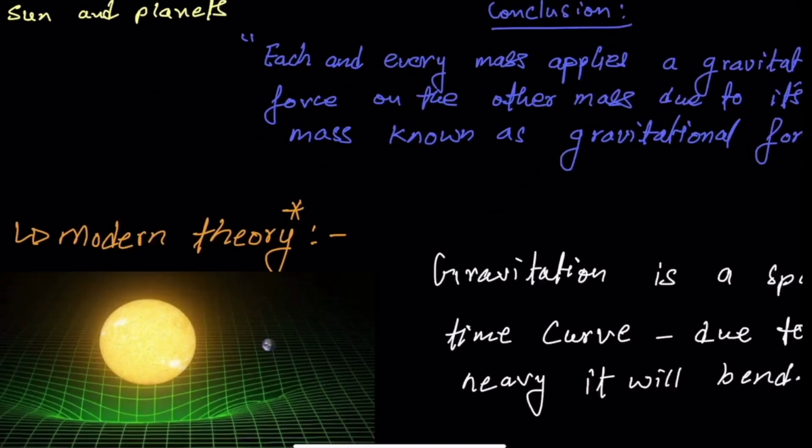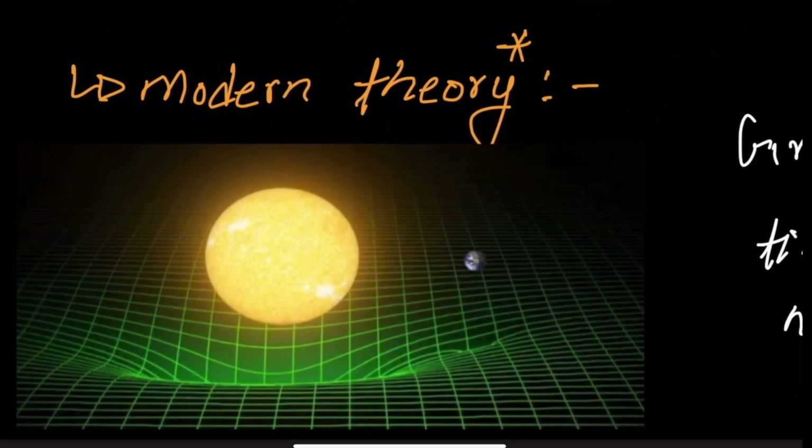As you can see in this picture, there is the sun, and around it the earth. Because the sun is a heavy mass, the space-time curve becomes curved at this place, with the maximum curvature, and because of that the earth seems to be always falling toward the sun. This is the reason there is the gravitational force between the sun and the earth.